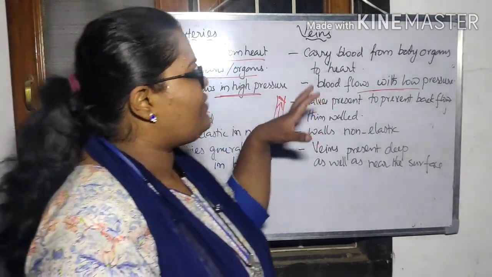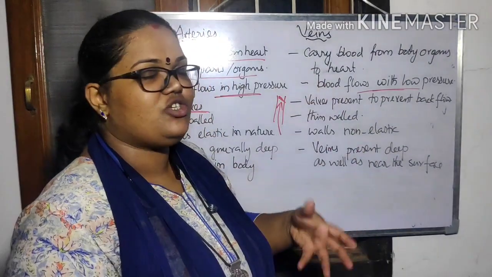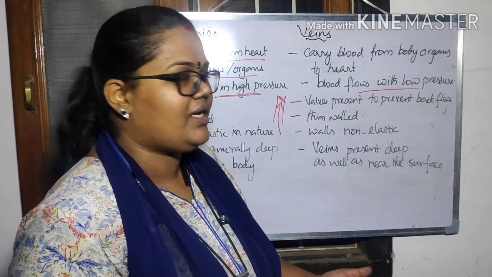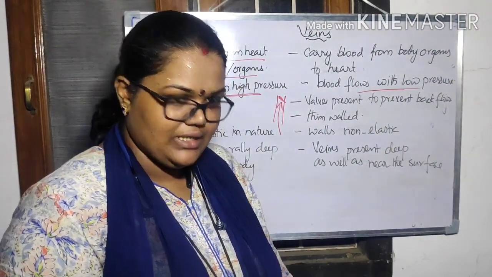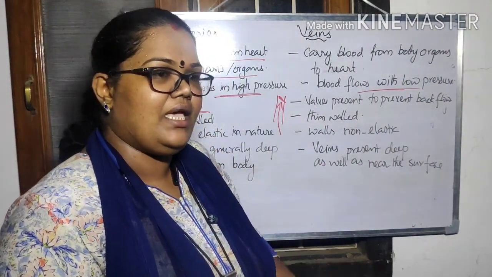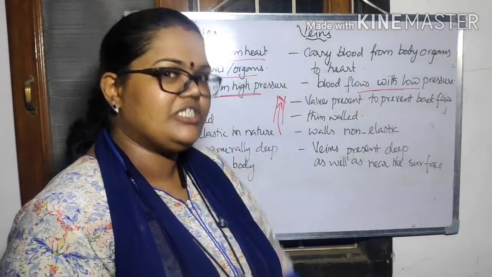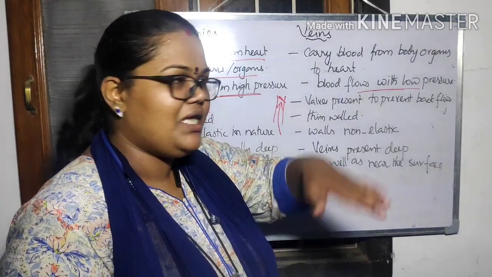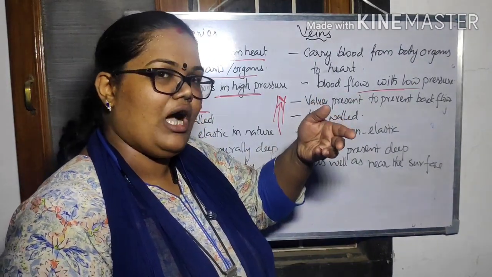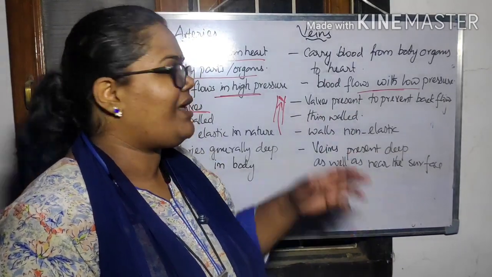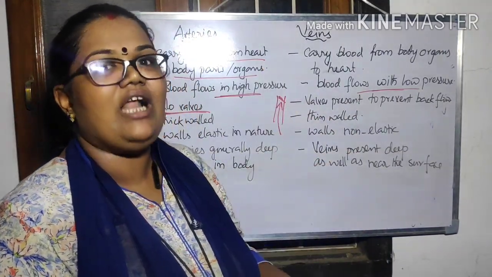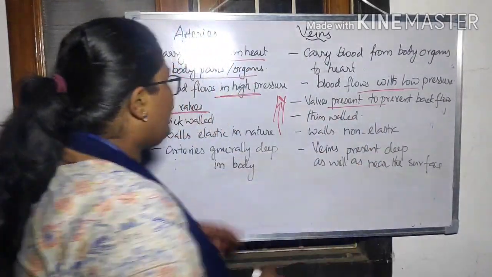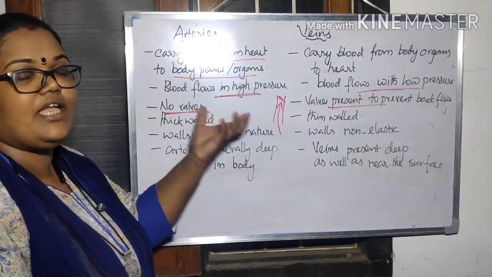But here you can see the vein. The veins are carrying the blood from the body parts into the heart. There is no pressure, so there is a chance of backflow. From the lower part, if the blood is being taken into the heart, obviously there is a chance of backflow. So there must be valves. That means valves act as a flap. It will close once the blood goes up. बीच में you can see that in the veins there will be valves present, so that they prevent the backflow.